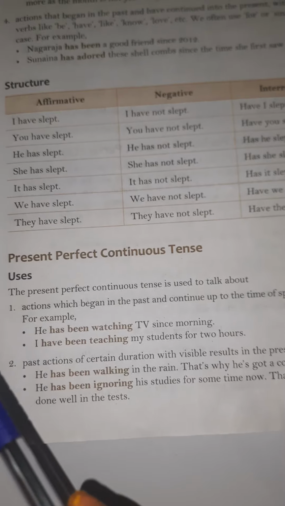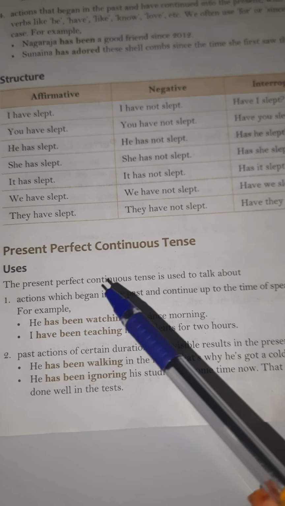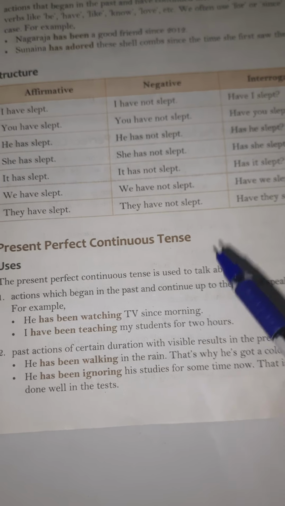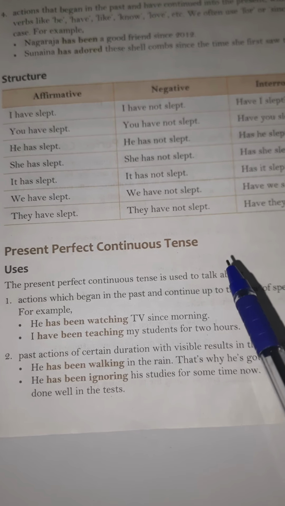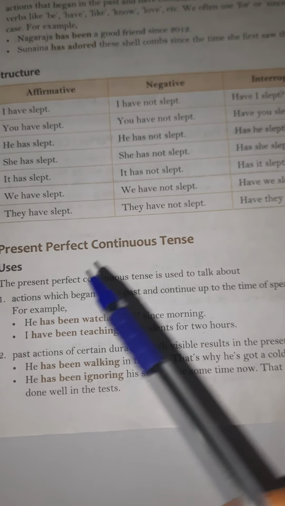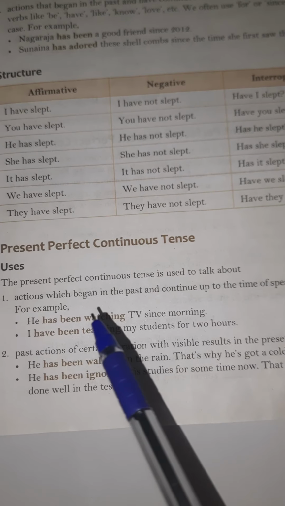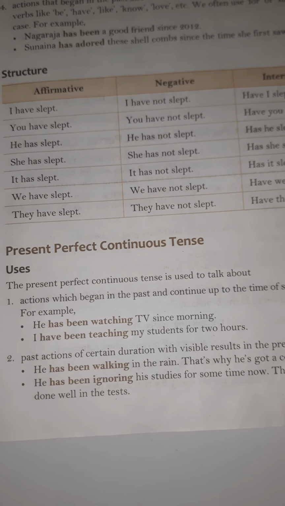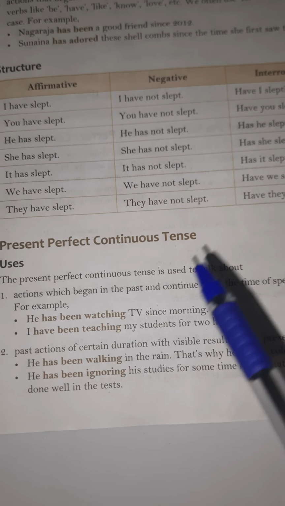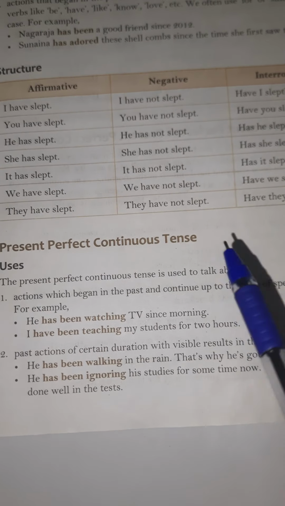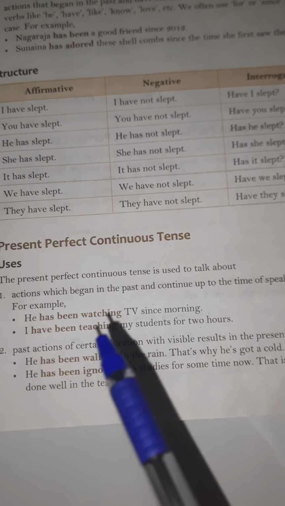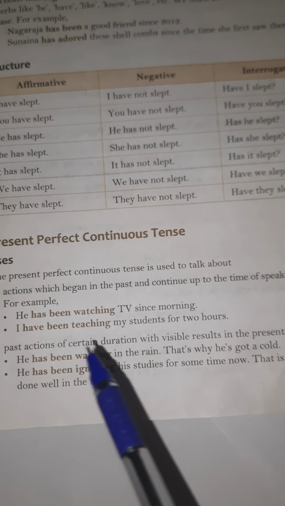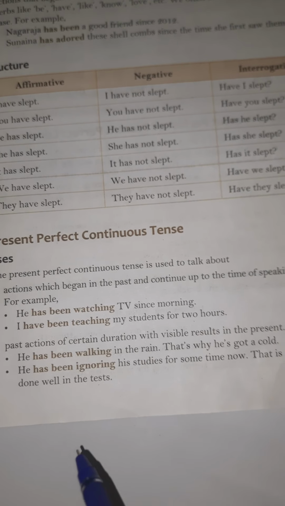In present perfect tense, the work started in the past but has a result or a true sense in the present time. But in present perfect continuous tense, the work is still going on. It has started in the past, but the work is still going on, you're still working on it. Okay? In present perfect tense, the result is immediate in the present, but in present perfect continuous, you are doing the action. He has been watching TV since morning. I have been teaching my students for 2 hours.